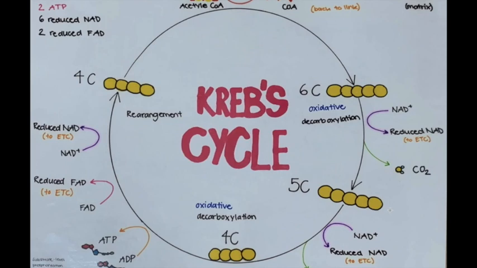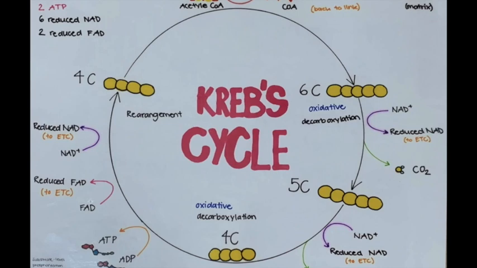The carbon chain is now a 5-carbon molecule because of the carbon lost in the CO2. The 5-carbon molecule undergoes the same process of oxidative decarboxylation again. The molecule is now a 4-carbon molecule. This 4-carbon molecule undergoes rearrangement. During this time, ADP undergoes substrate-level phosphorylation to become ATP.